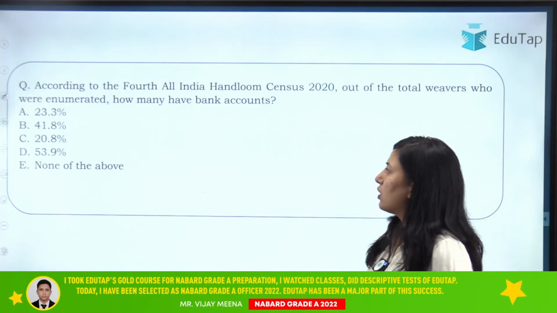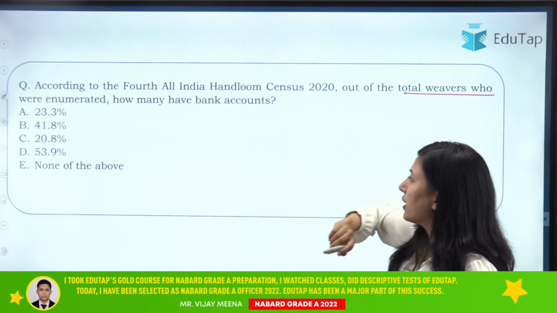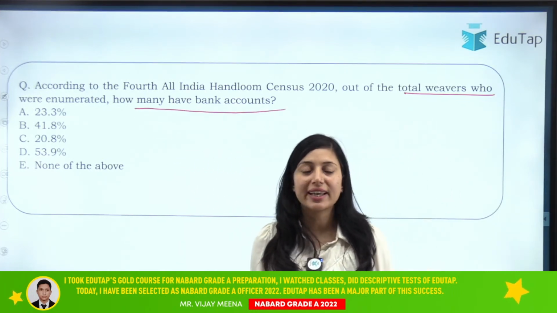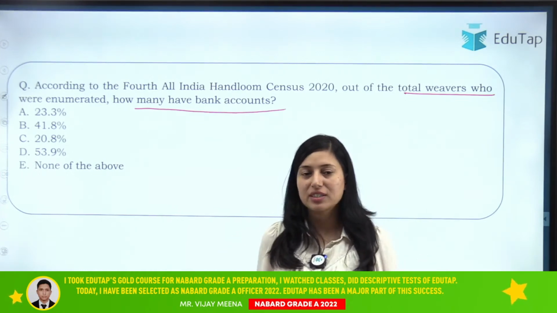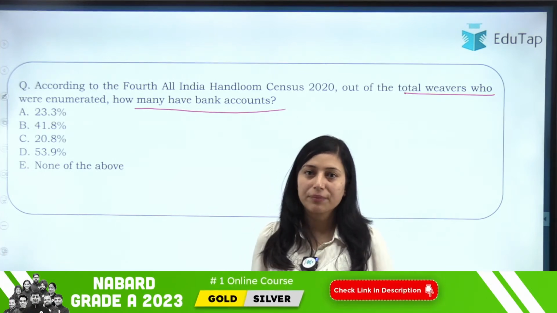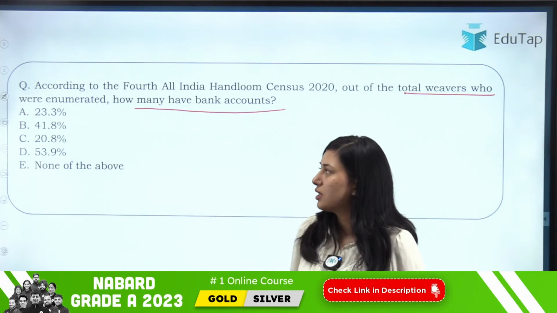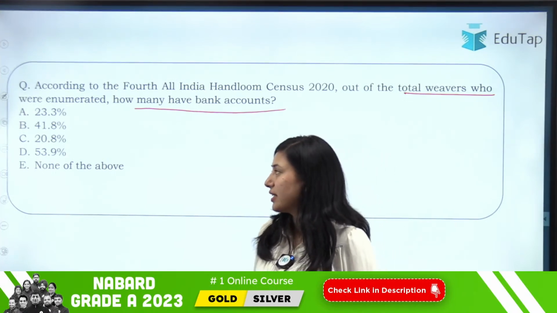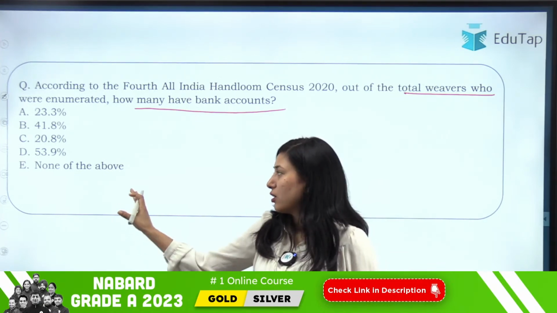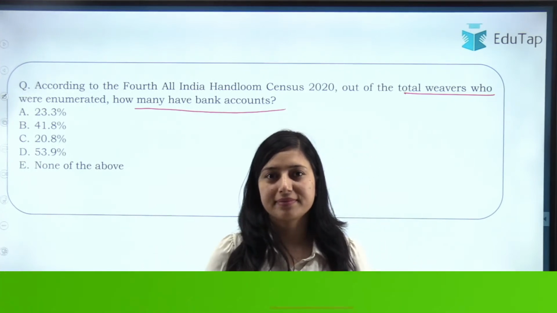Moving on to the next question, according to the fourth All India Handloom Census, out of total weavers who were enumerated, how many have bank accounts? Now there was data regarding how many weavers, how many people involved in such activity, have bank accounts. Now you have to tell me what is the percentage. So the options are 23.3%, 41.8%, 20.8%, or 53.9%, or none of the above. So what will be the right answer here? If any one of you knows, please let me know.